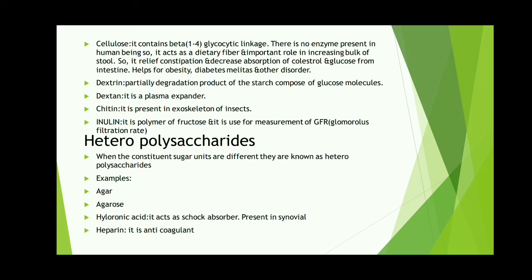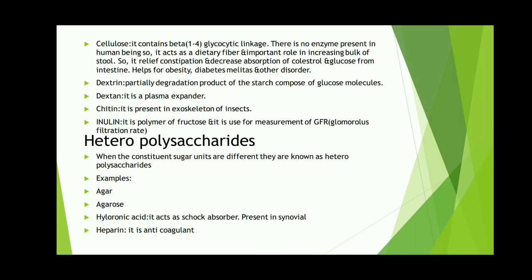Agar is a substitute for gelatin, and it is used in cakes, ice creams, jelly candies, etc. Another one is hyaluronic acid. It acts as a shock absorber and is present in synovial joints.